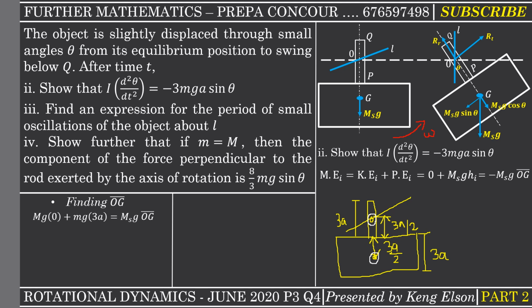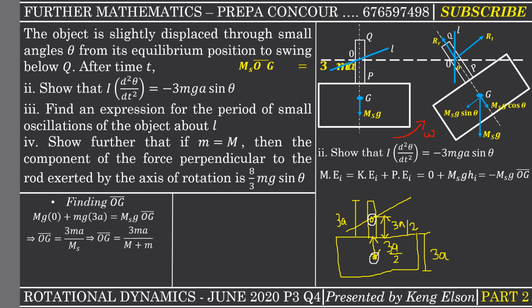Now we need to equate it to the moment of the whole system, which is basically the mass of the whole system times g times the distance from the center of mass of the whole system to the axis, which is OG. Now from here, we can just find OG. We divide all through by g, and then OG is 3ma divided by M_s. But what is M_s? It is the mass of the rod plus the mass of the rectangular lamina. So the distance from the center of mass of the whole system to the axis of rotation is 3ma divided by capital M plus small m.